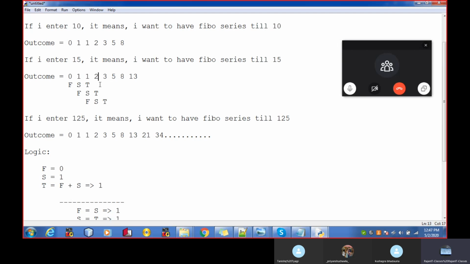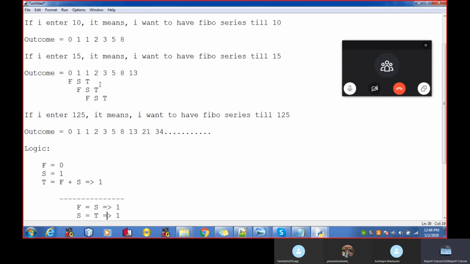So how would I get this 2? I will make this 1 the first. Now how do I make the second number become first? Whatever is in s I will have to pass to f, and whatever is in t, I will have to pass to s. Then if I sum them, I will get the third. In a similar way, this thing is going on.